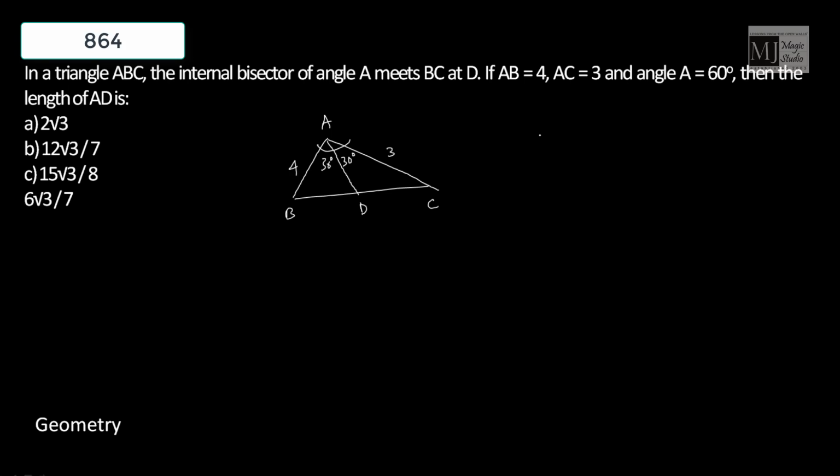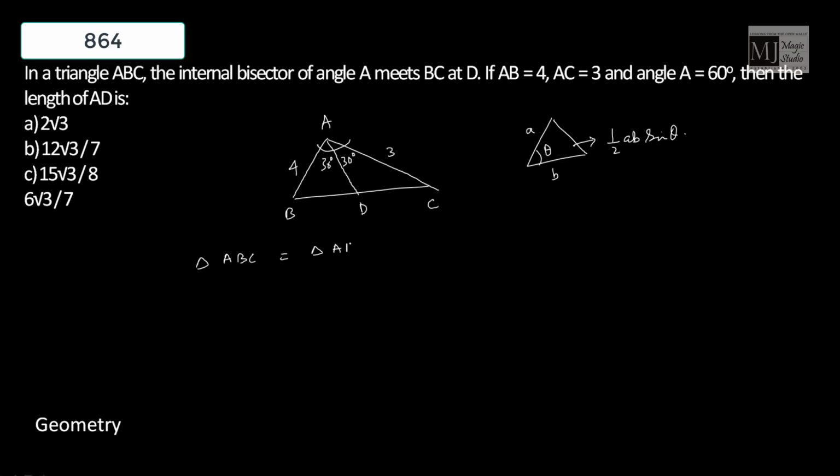Now we know that if these two sides are a and b and the angle enclosed between these two sides is theta, then the area of the triangle is given by half ab sine theta. So what would be the area of triangle ABC?